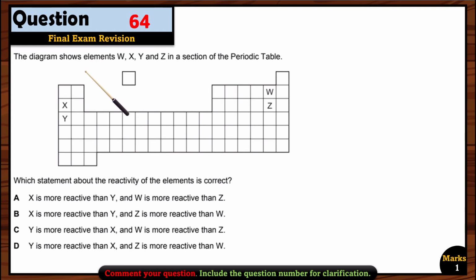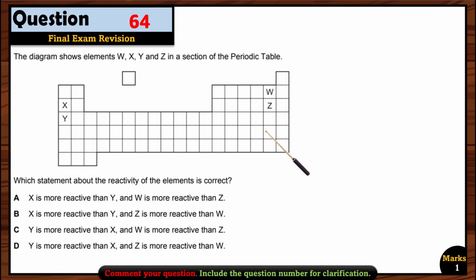Let's see question 64. The diagram shows elements W, X, Y, and Z in a section of the periodic table. Which statement about the reactivity of the elements is correct? So if you see here, we have X and Y and they belong to group 1. Remember that the reactivity of the metals increases down the group, okay? And these are metals. So it means Y is more reactive compared to X. Can we find that here? Yes, Y is more reactive than X. So C or D option can be right.